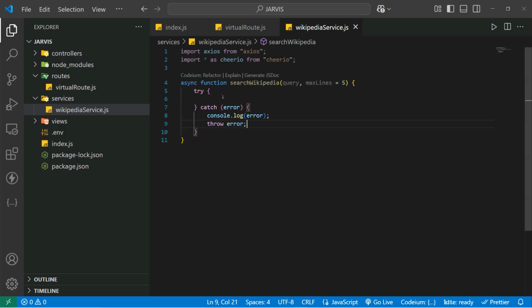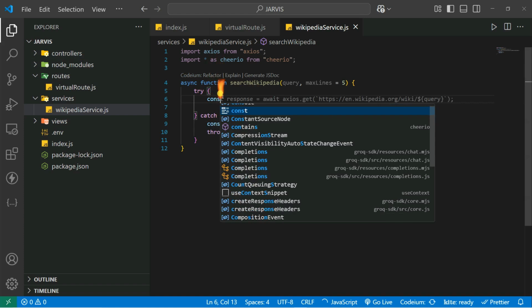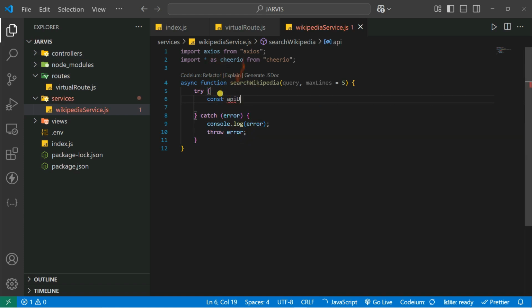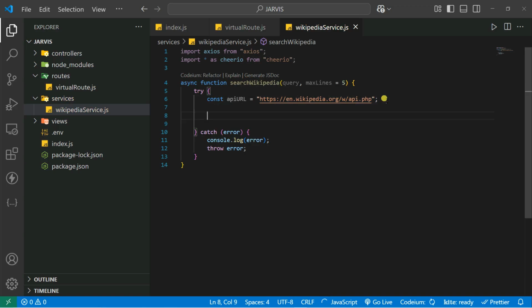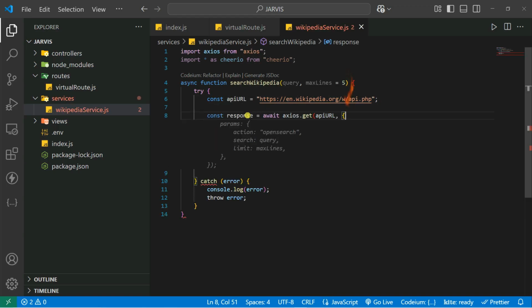Now inside this try block, first we are going to create our URL. Let's say const API URL, and our API URL is nothing but http en.wikipedia.org/w/api.php. After that, you're going to call the API using the Axios library. So you use response equal to await axios.get.